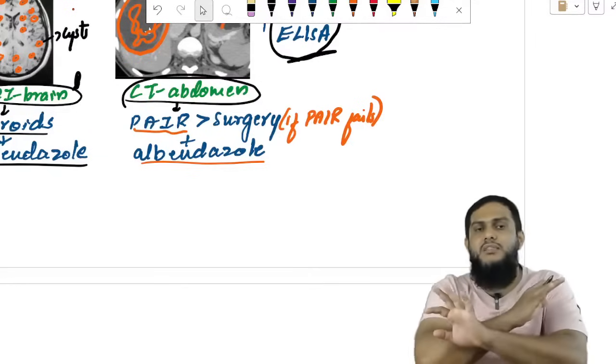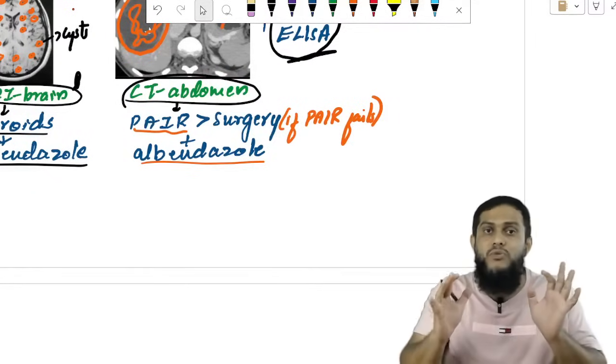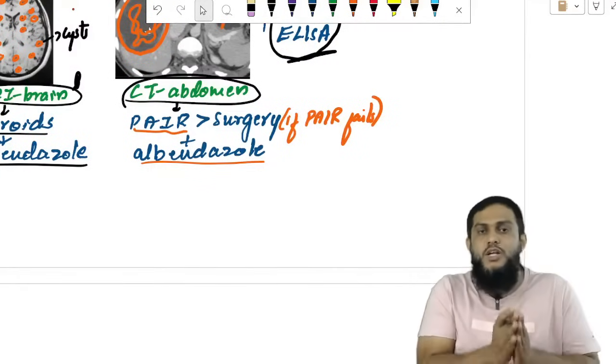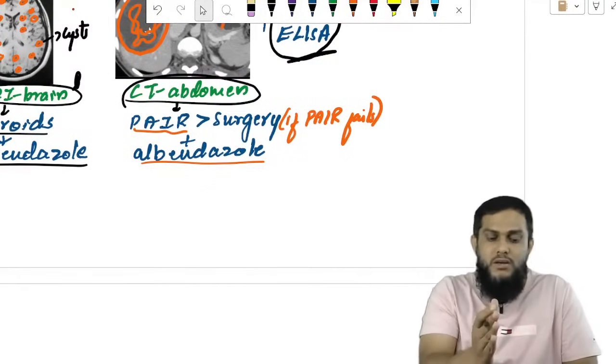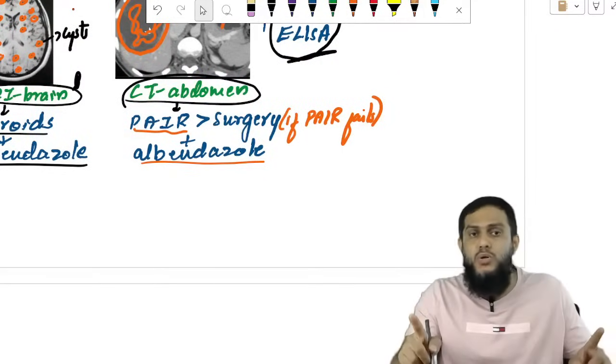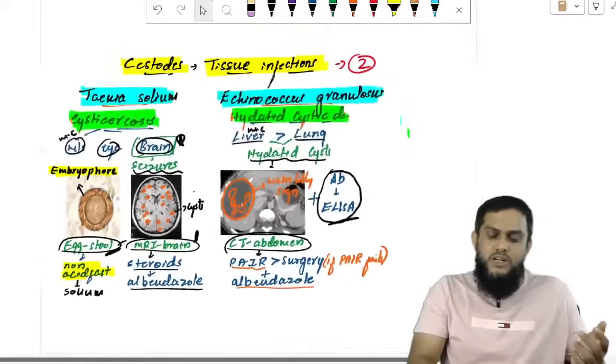FNAC, this, that, nothing should be performed. Hydatid fluid is anaphylactic. Only PAIR is permitted. Do PAIR, and the first thing to do is PAIR. If PAIR fails, then only you have to go for surgery. Otherwise, you should not go for surgery. And after that, you can start the treatment with albendazole.